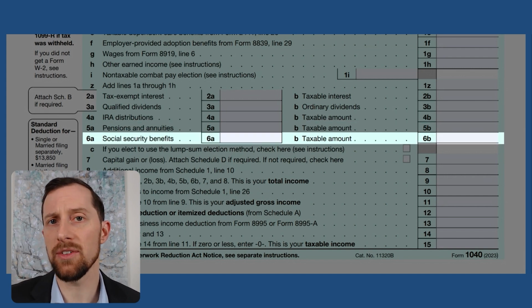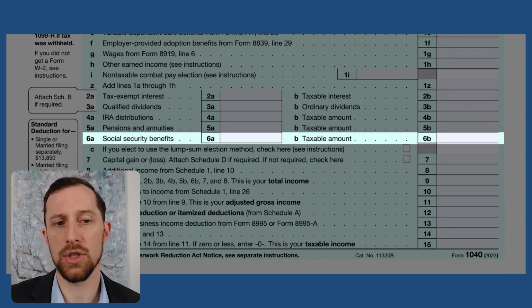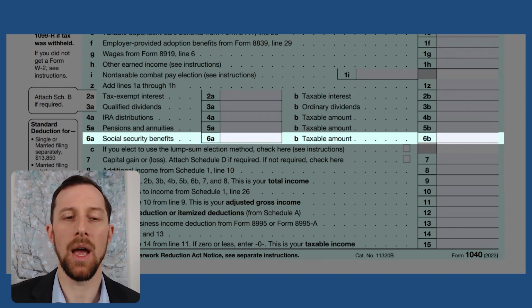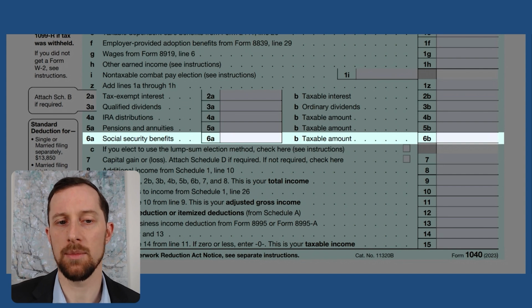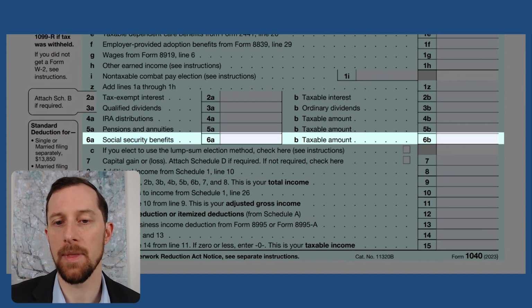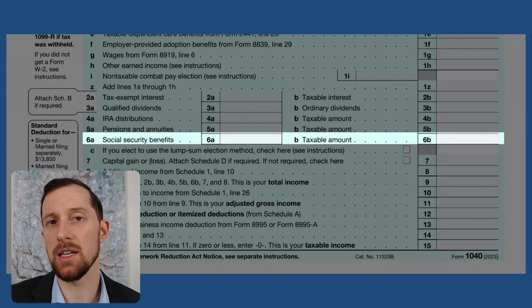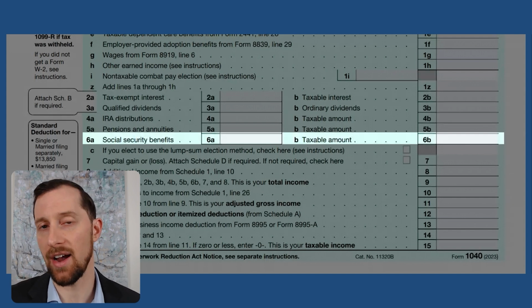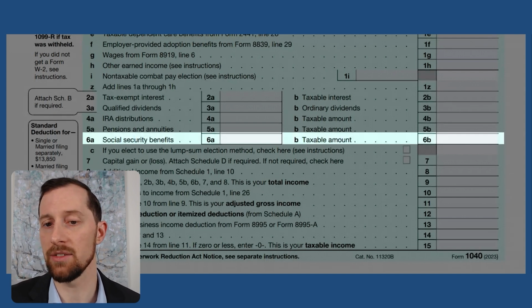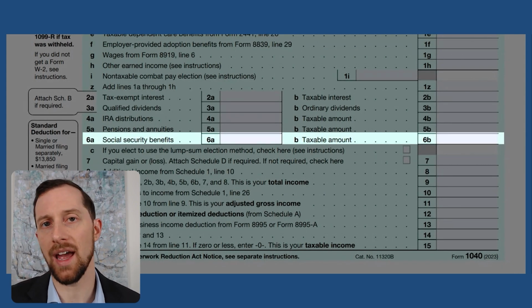For our Social Security benefits, you can look back and see another video that we've done. We'll link it in the description about how Social Security benefits are taxed. But the gross amount is going to be here in line 6A. And then the taxable amount, it's going to be anywhere between 0 and 85% of your Social Security benefit. So some people will only have 0% of their Social Security.